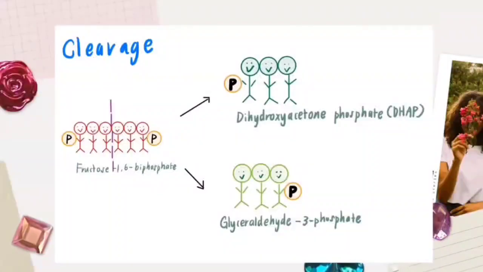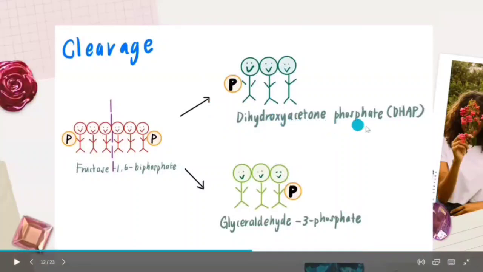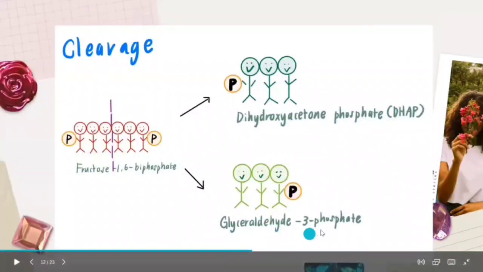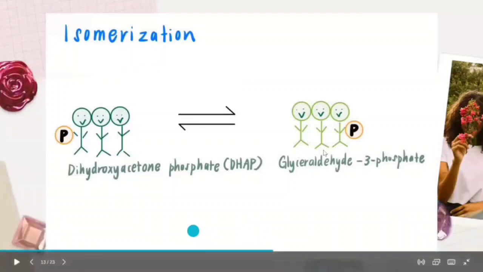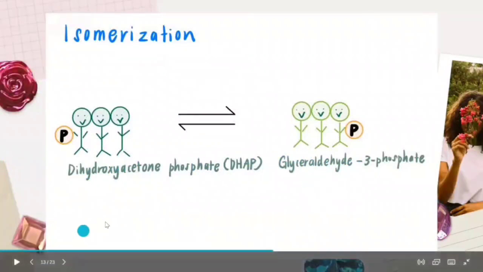Having 2 powers causes them to split into dihydroxyacetone phosphate (DHAP) and glyceraldehyde 3-phosphate (G3P). But then the DHAP decided to copy the G3P name, so the DHAP changed their name into glyceraldehyde 3-phosphate. This process is called isomerization.